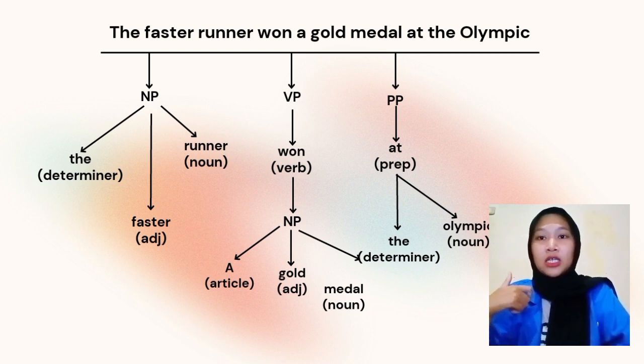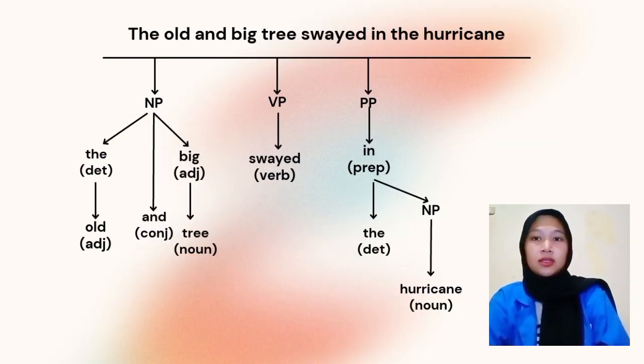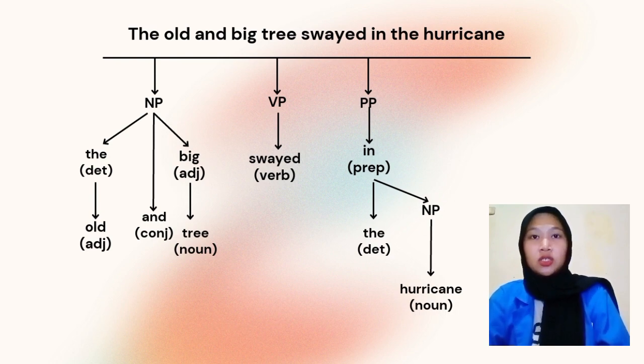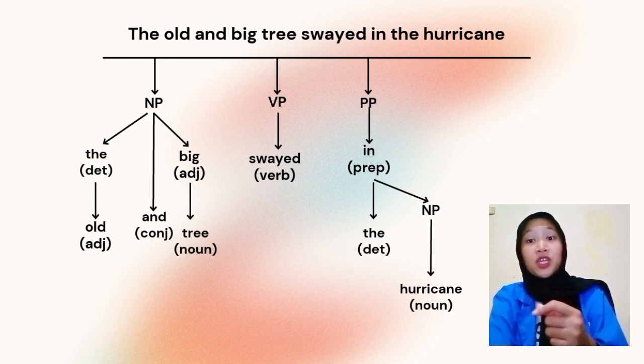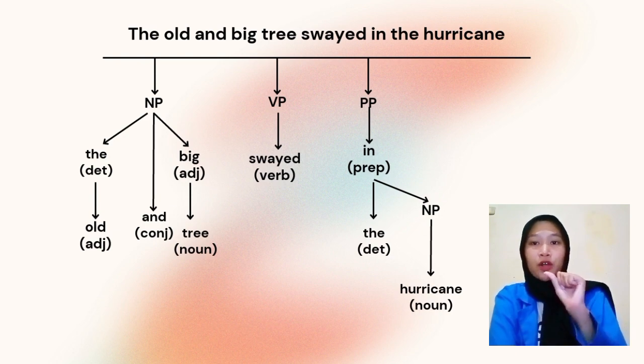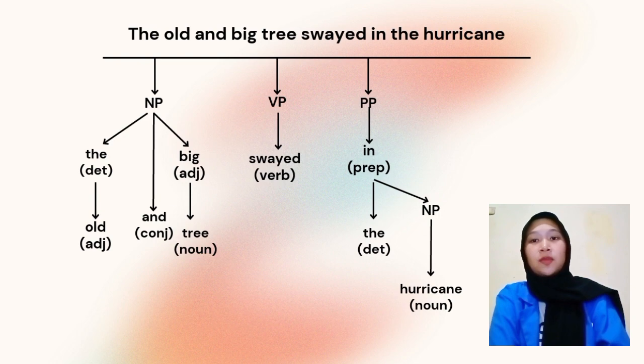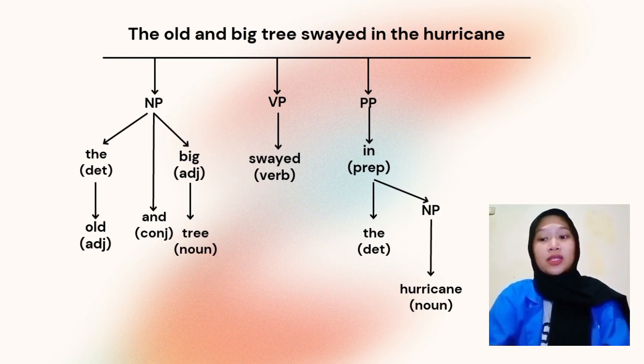Olympic is a noun. Next, the old and big tree swayed in the hurricane. The old and big tree is a noun phrase. The is a determiner. Old is an adjective. And is a conjunction. Big is an adjective. And tree is a noun. Swayed is a verb. In the hurricane is a prepositional phrase. In is a preposition. The is the determiner. Hurricane is a noun.